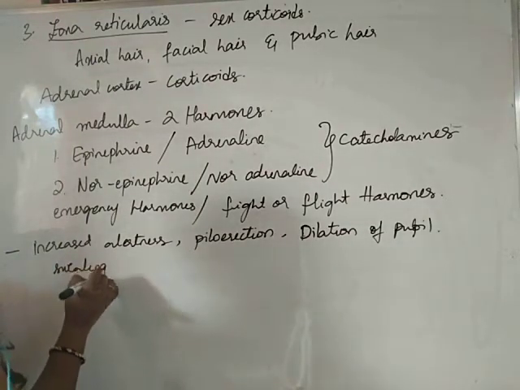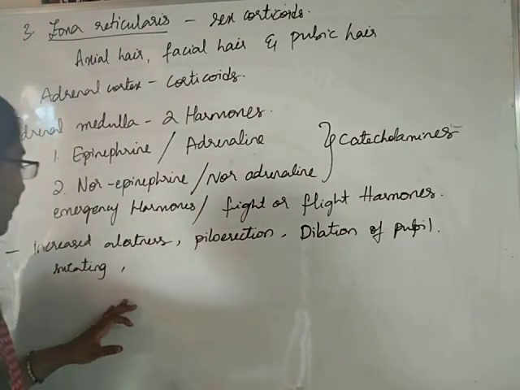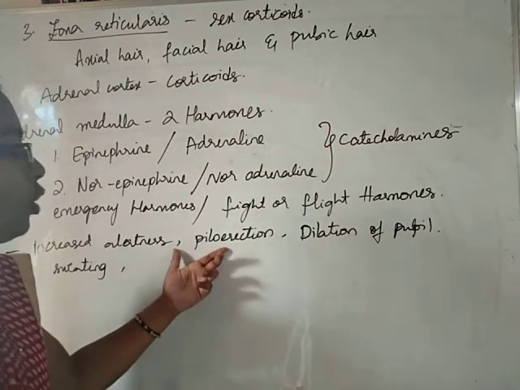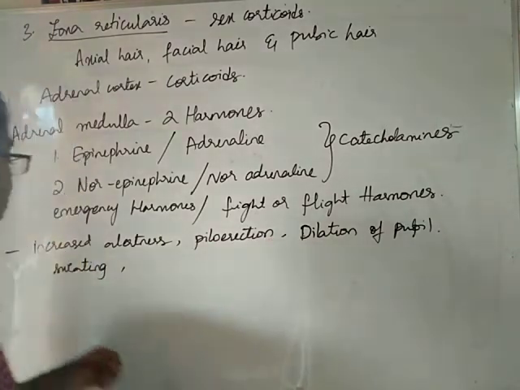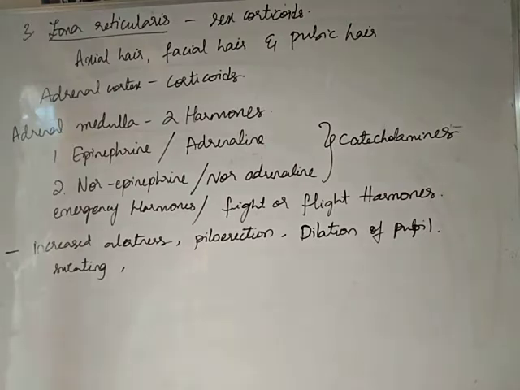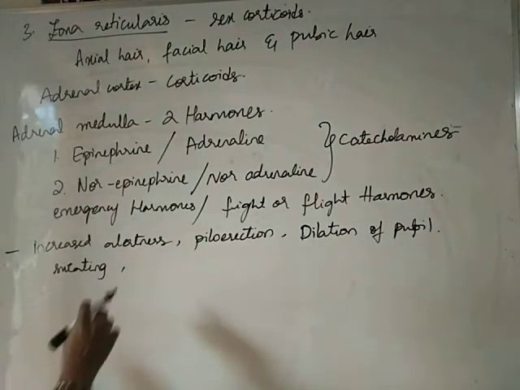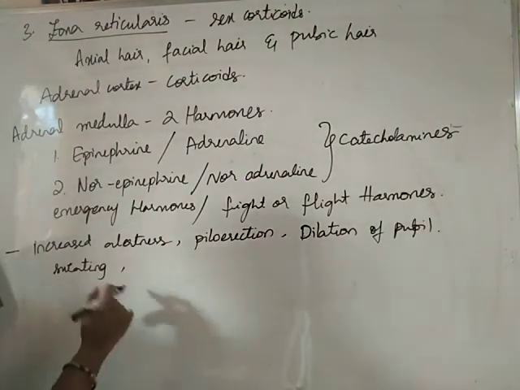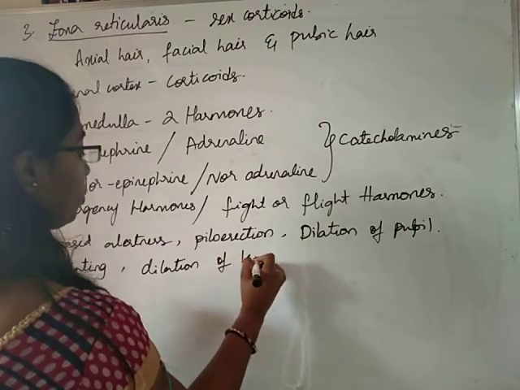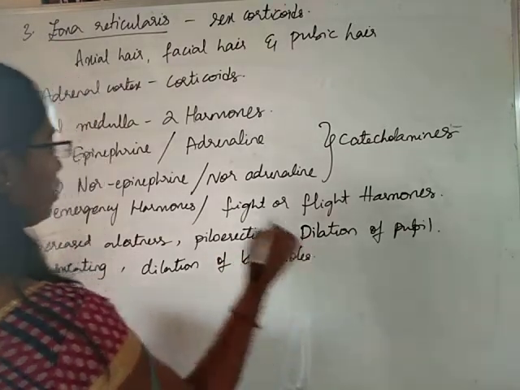Sweating. There will be a lot of sweating. Increased alertness, piloerection, dilation of pupil, sweating. Okay, these are the things which happen generally during the time of stress. It also causes dilation of bronchioles.